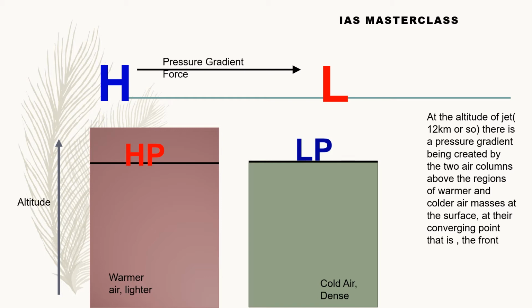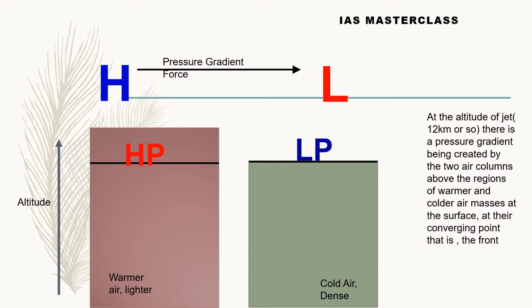Now two zones get developed at that front region: a zone where the temperature is higher, and a zone where the temperature is lower. Similarly, if you look at the pressure, the region of lower pressure will have higher temperature and vice versa. The air obviously rises in both the zones. In the cold air mass part, the air won't rise too much. Why? Because it is denser. Let us say the maximum altitude to which that air rises is around 12 km or so.